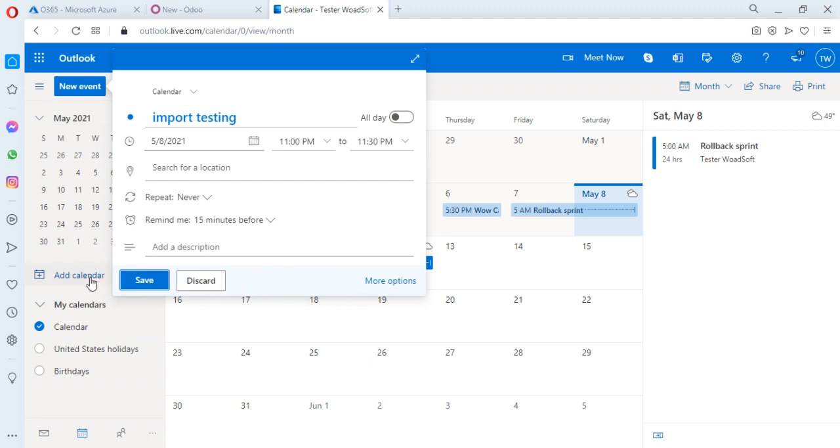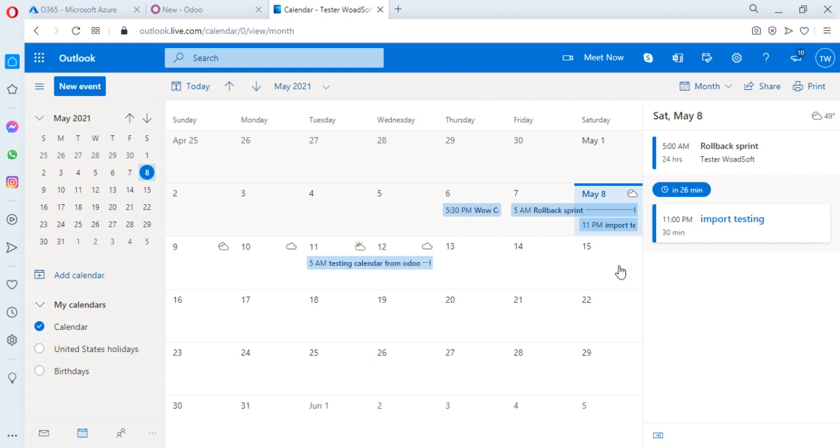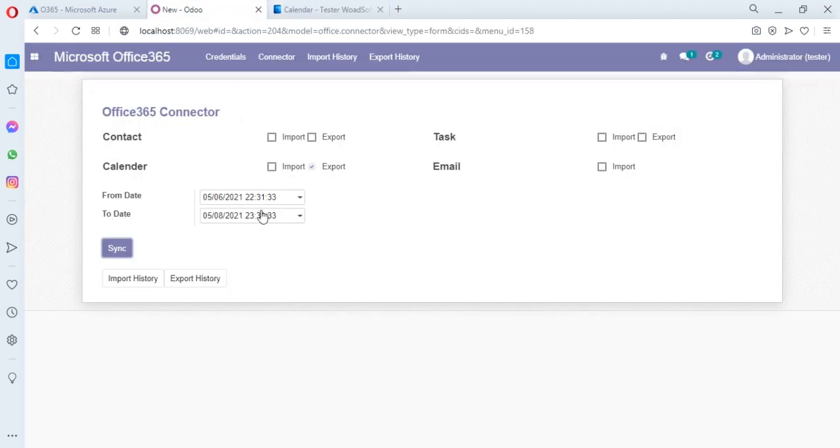It takes time. And here is the event added successfully, and we have to go to the Odoo platform and import the calendar,